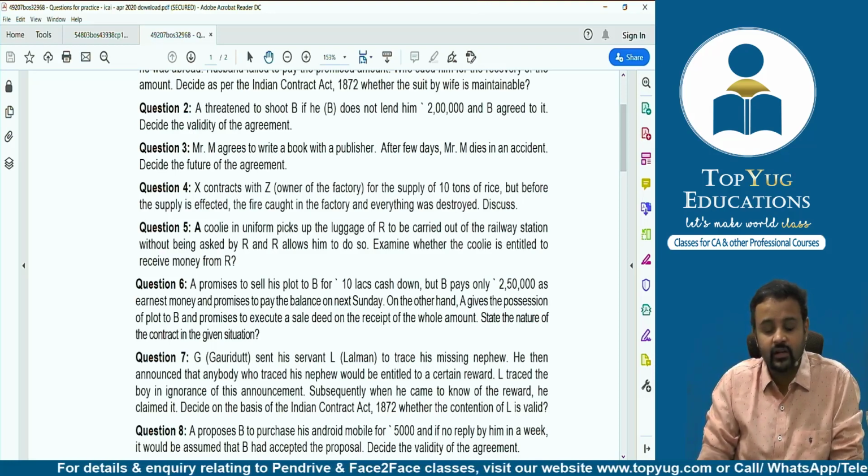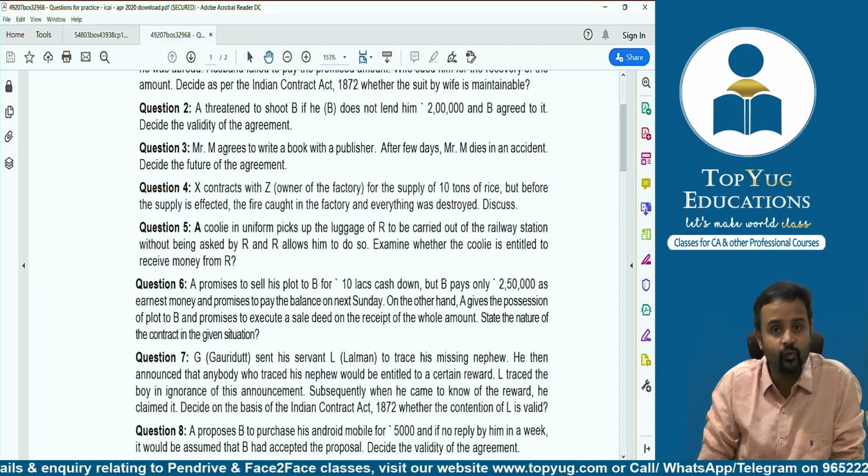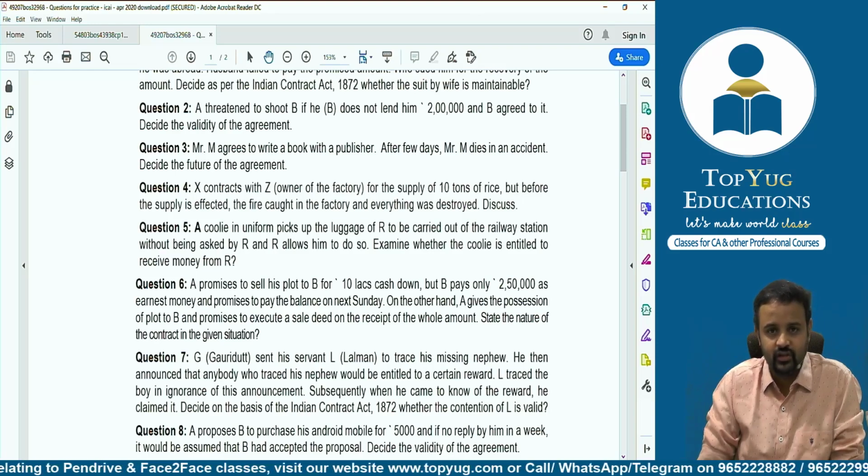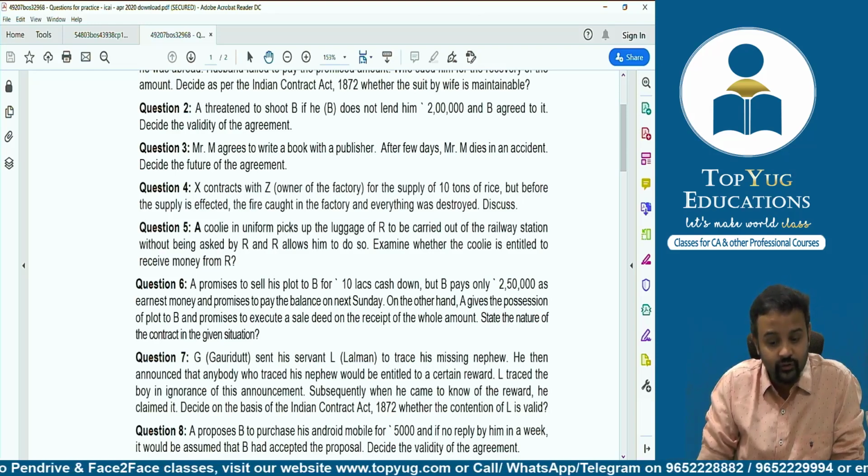So what would happen here? This particular agreement will become voidable. And if I ask you now, voidable at whose option? Voidable at the option of the aggrieved party. And who's the aggrieved party here? The aggrieved party is B.